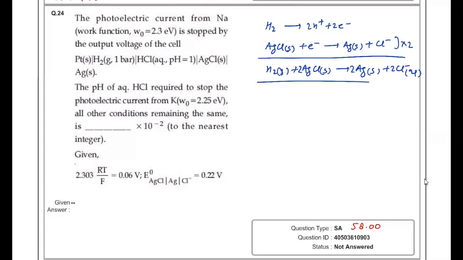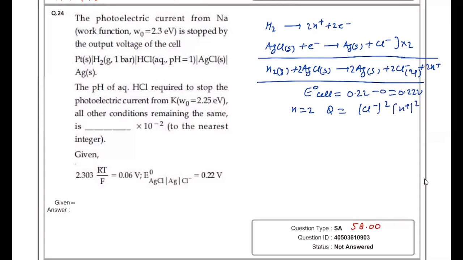So for this cell, if I calculate E naught cell, it is E naught RHS minus E naught LHS. So this is 0.22 minus 0, which is 0.22 volt. Then number of electrons exchanged is 2. Q is equal to Cl minus concentration square, upon, and here it will be 2H plus also. So Cl minus concentration square into concentration of H plus square, right? So if I calculate first E cell, then it is E naught cell minus 0.06 by 2 into log of concentration of H plus square into Cl minus square.